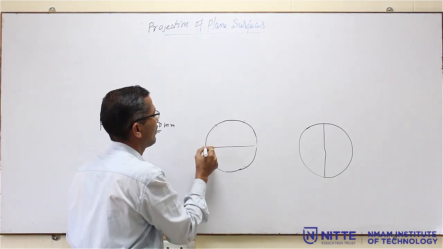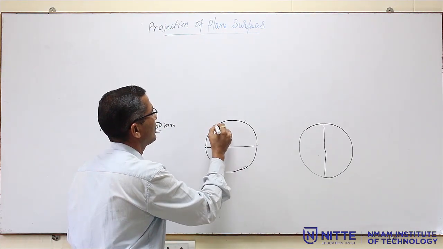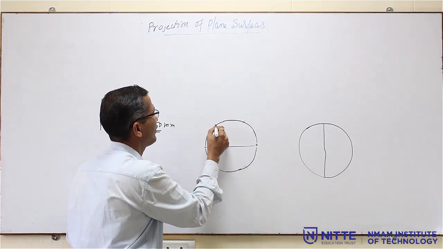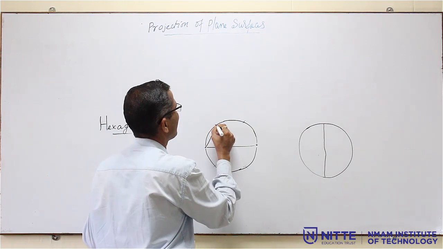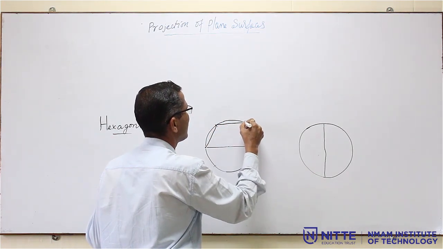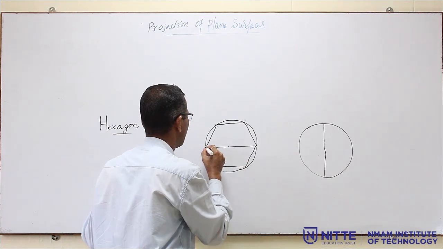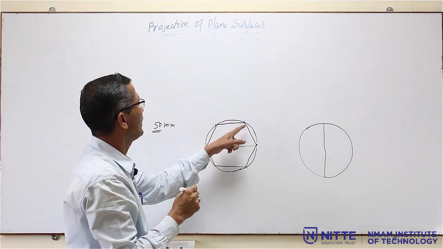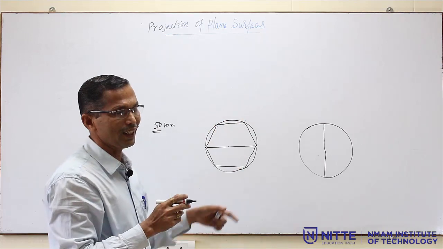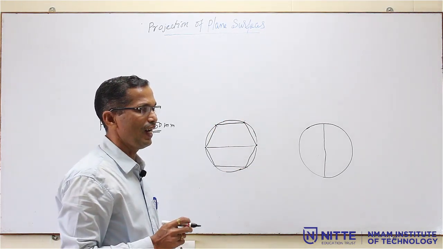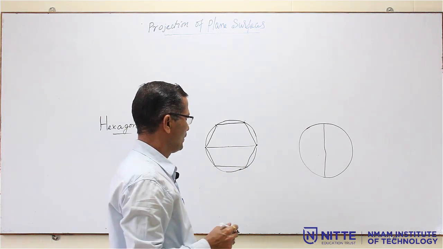So, this is 1 point, this is 1, then 2 more points here, 2 more points. Then you join the points by a straight line. So, you are going to get a hexagon. Only the hexagon should be dark, all the remaining construction should be as light as possible.